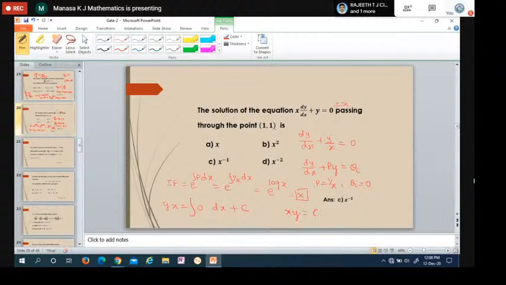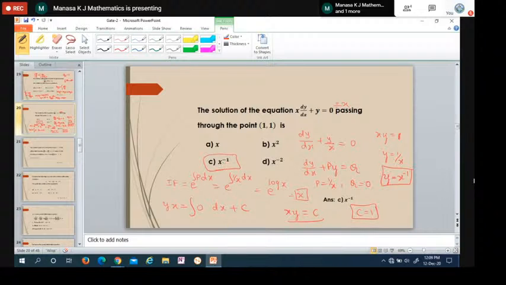They have given the initial condition to find the constant value. Both are equal to 1. Put x equals 1, y is equals to 1. So c value is equals to 1. Therefore, the solution is xy is equals to 1. But we want only y. So y is equals to 1 by x, or when it comes to the numerator, it is x power minus 1. Therefore, the solution is x power minus 1.